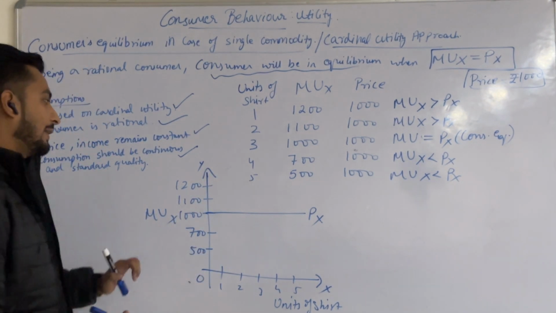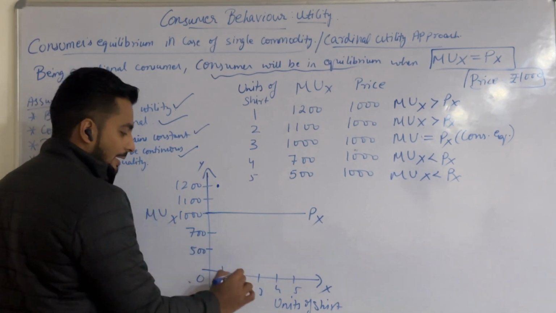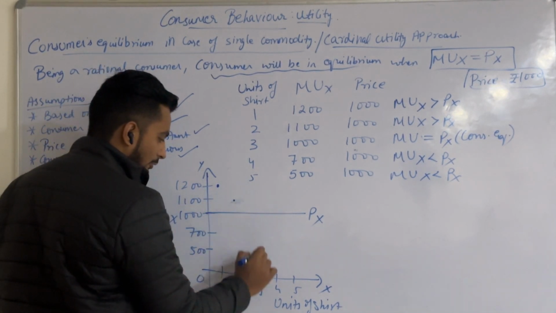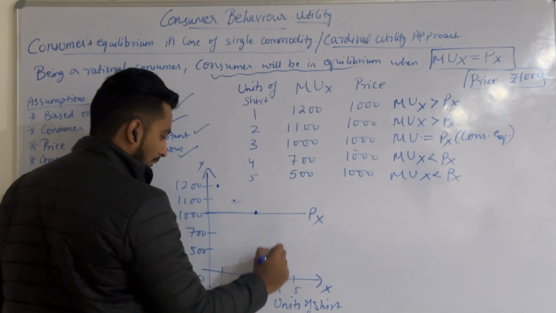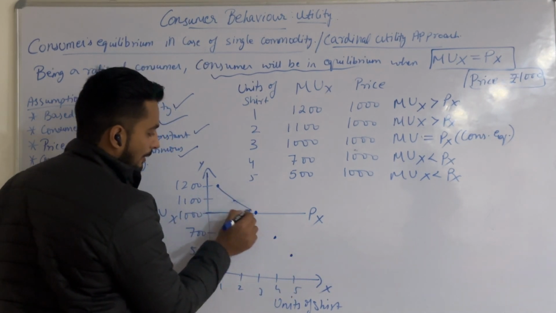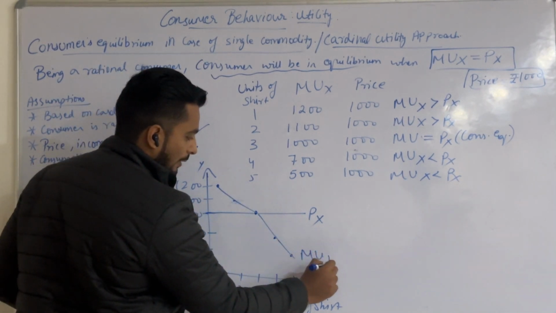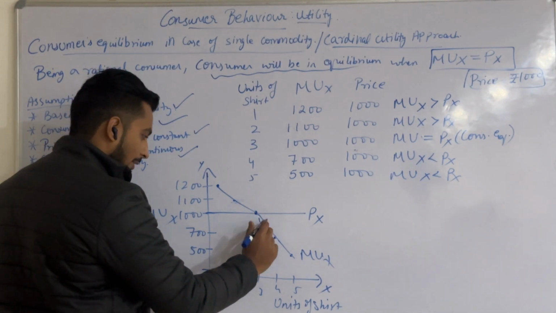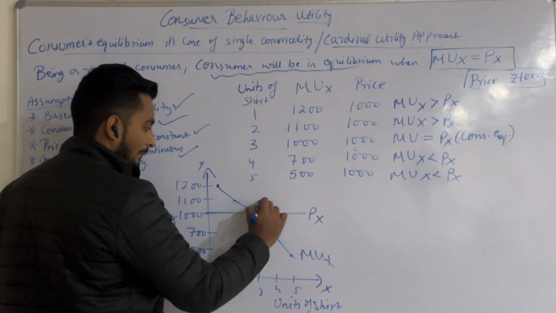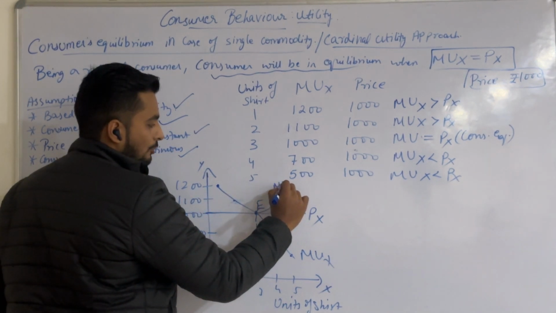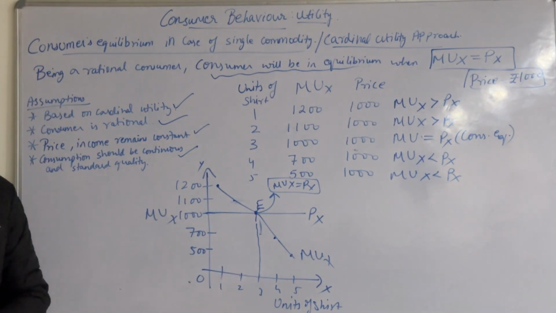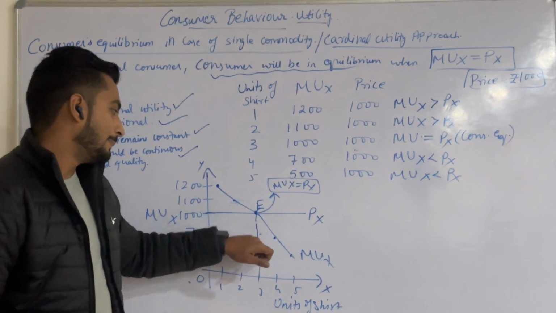At the first unit, marginal utility was 1200. At the second unit, marginal utility is 1100. Then at the third unit, marginal utility is 1000. Then the fourth unit 700 and the fifth unit 500. So this will be your marginal utility curve MUX. At the third unit, this is the point of equilibrium, where MUX is equal to PX.